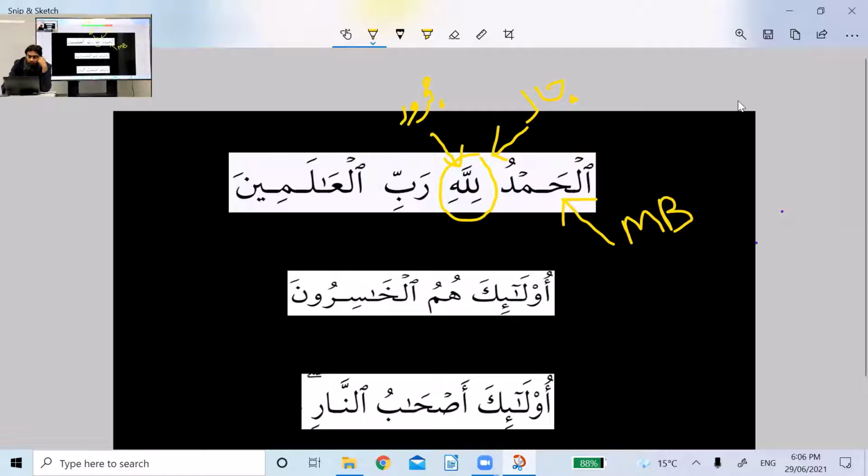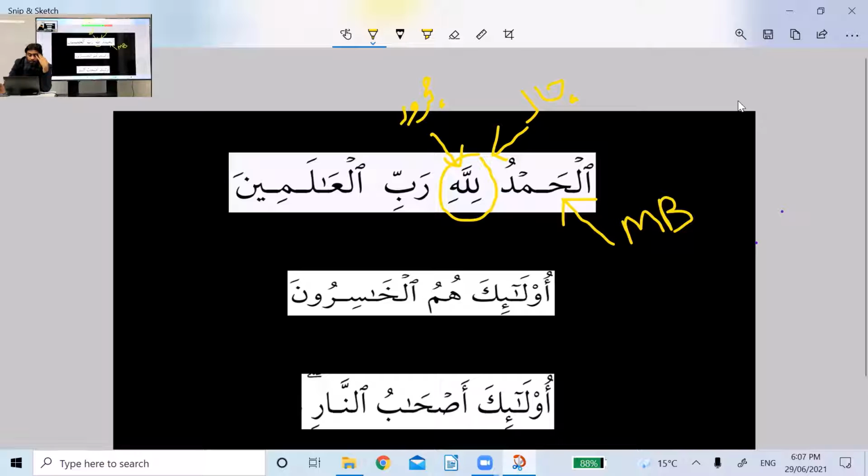Now, it is a jumlatul ismiya because it starts with the ism, and then we got this jar majroor phrase. And we have learned that a jar majroor phrase can play two roles in a jumla ismiya. Role number one, which is the normal role, is muta'alliq bil khabar.